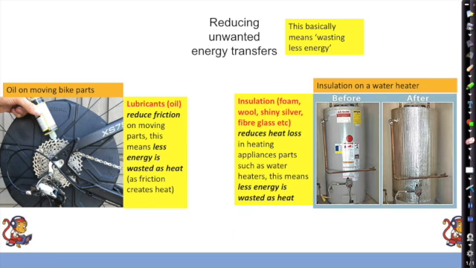So how else can we reduce unwanted energy transfers? We can put insulation around a boiler. We could maybe make our kettle have a silver inside so that it reflects heat radiation back into the kettle, meaning more heat will get transferred into the water. So insulation, for example, foam, wool, shiny silver, fiberglass, they're all going to reduce heat loss, and that means that less energy will be wasted as heat.